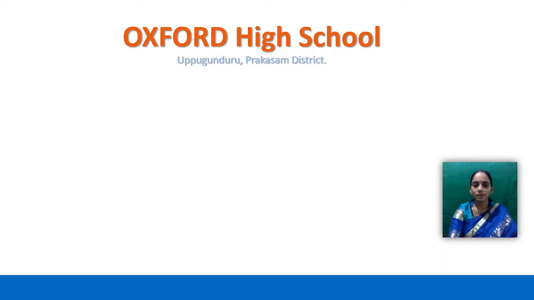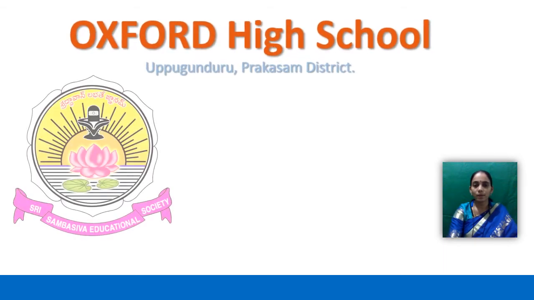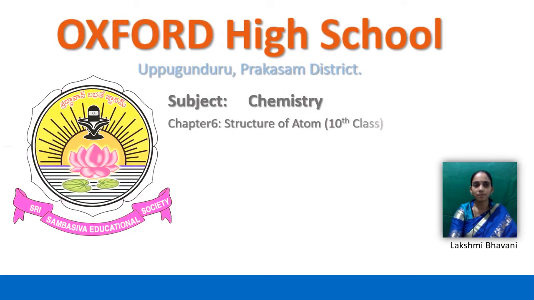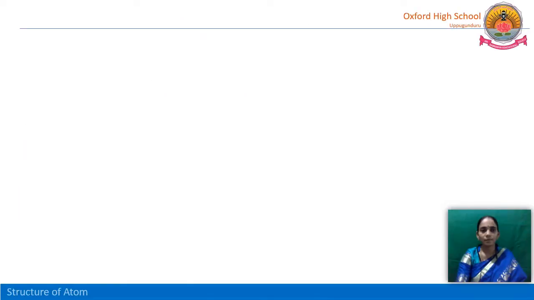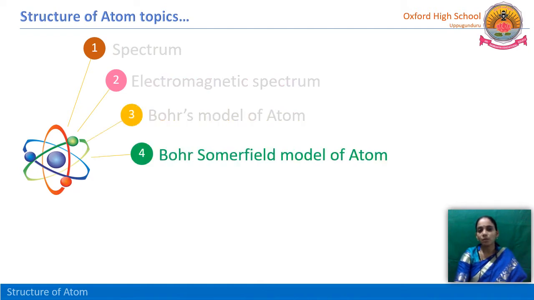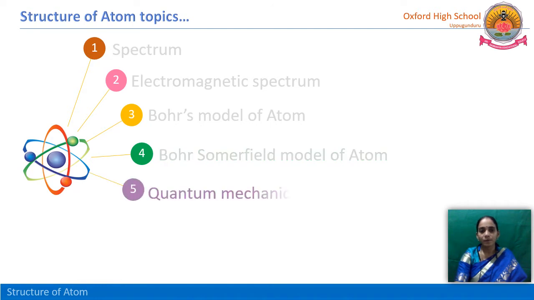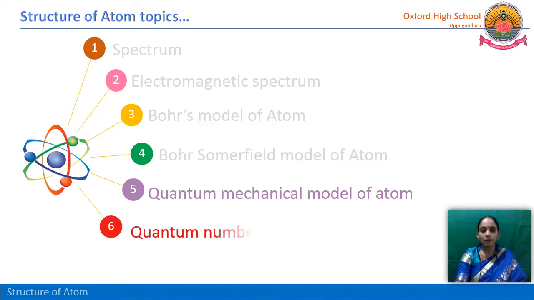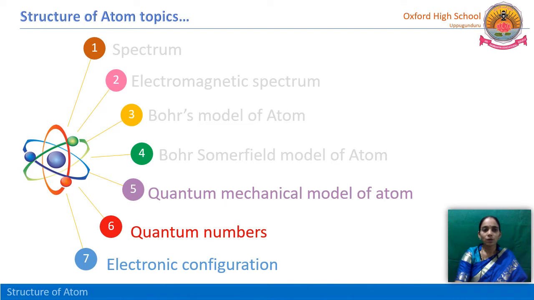Good morning, students. Today let us discuss the next topic in the lesson structure of atom. In this lesson, before class we have studied about the spectrum and electromagnetic spectrum, Bohr's model of atom and Bohr-Sommerfeld model of atom. Today we are going to learn about the quantum mechanical model of atom and quantum numbers. The last topic is electronic configuration.